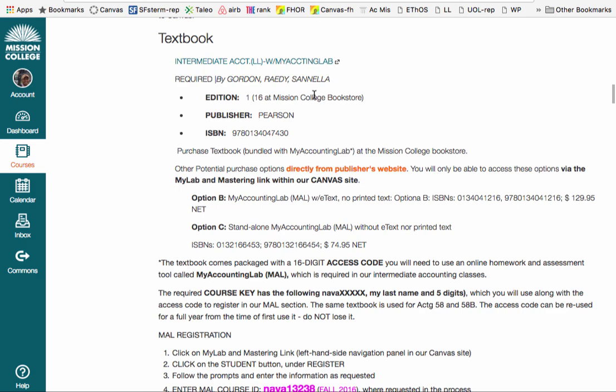If you don't have the money right away, the 14-day temporary access option gives you about 14 days to work on the assignments without falling behind in the class, and then you will need to buy My Accounting Lab, and at that point you'll be fine. You'll be in line with the rest of the class.